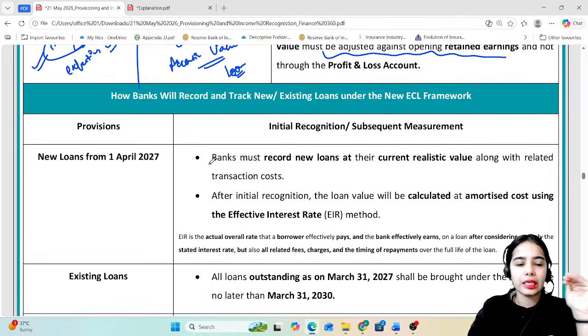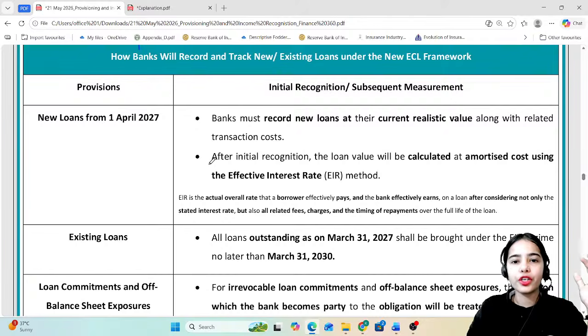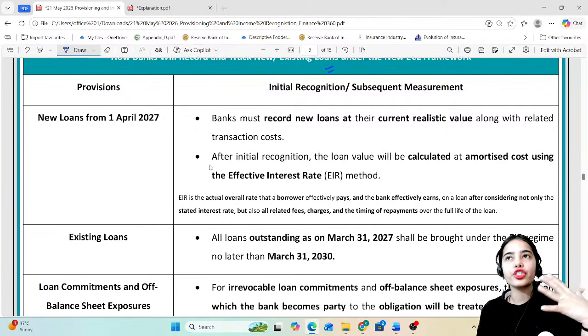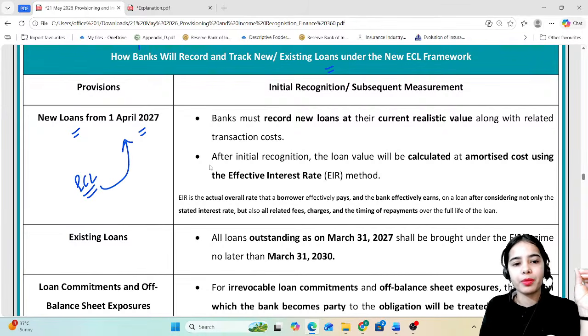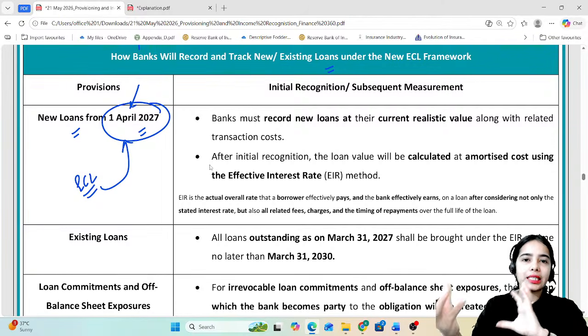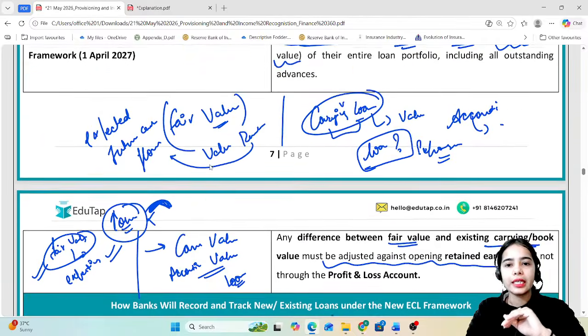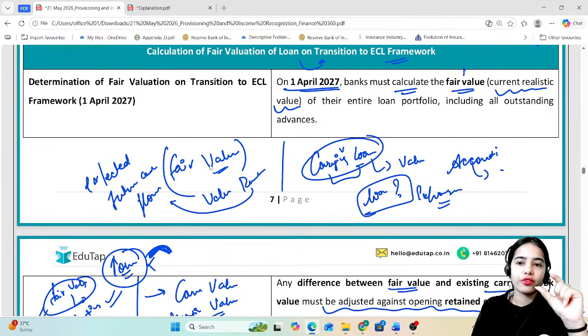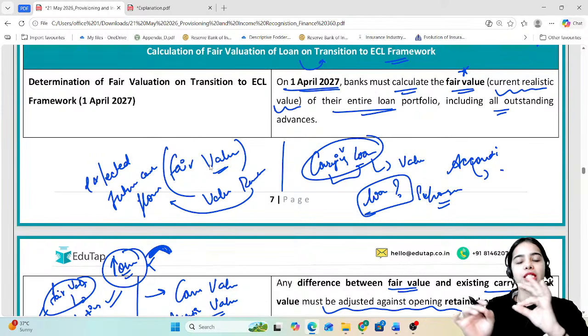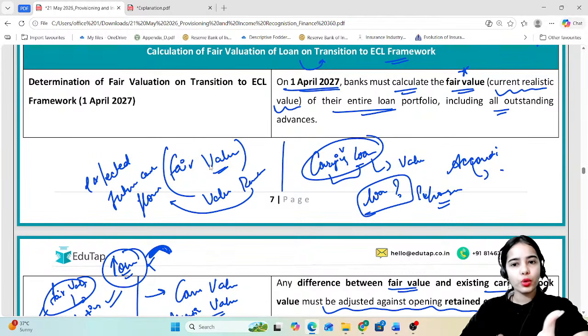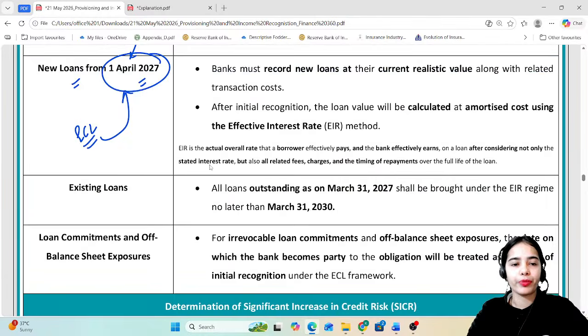Okay, so difference between the fair value and the carrying book value must be adjusted against the opening retained earnings. Next, how banks will record and track new or existing loans under the ECL framework. Which loans will come under the ECL framework? So new loans from 1st April 2027. So basically the ECL framework is applicable from 1st April 2027. From 1st April 2027, the fair value has to be calculated on the basis of the fair value of the bank's entire loan portfolio, including all the outstanding advances. From 1st April 2027, banks must calculate the fair value for all the future loans and the outstanding advances also, the previous loans also.